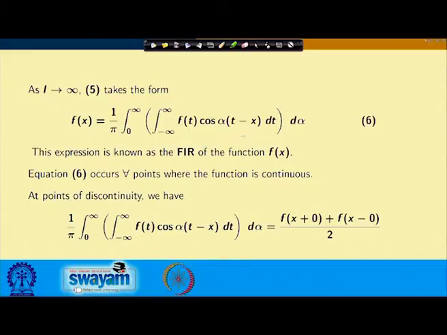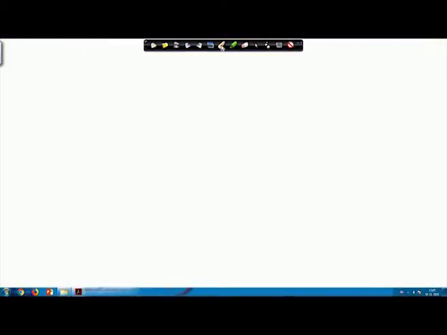We want to further investigate equation 6, so we will expand cos(α(t − x)). Expanding, we can write cos(αt) cos(αx) + sin(αt) sin(αx).